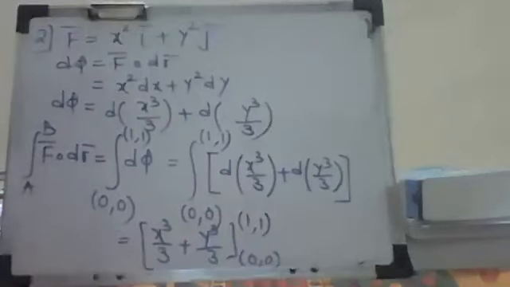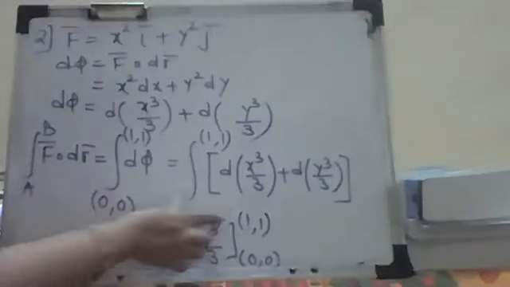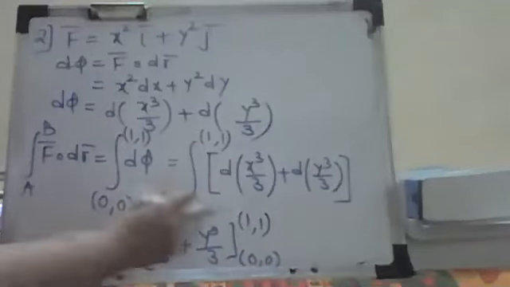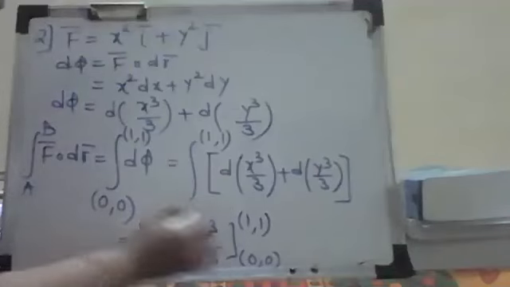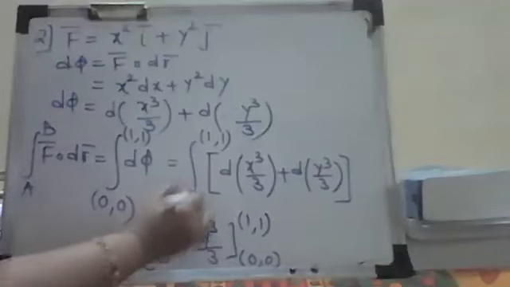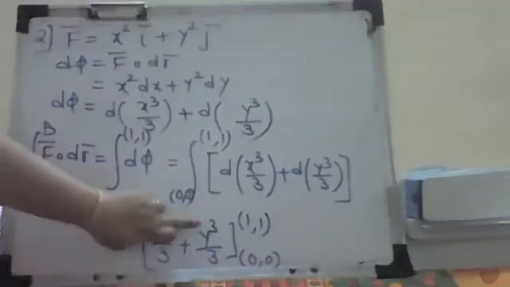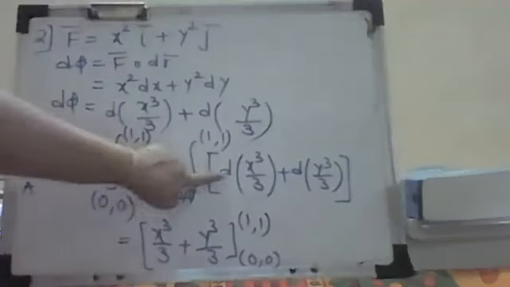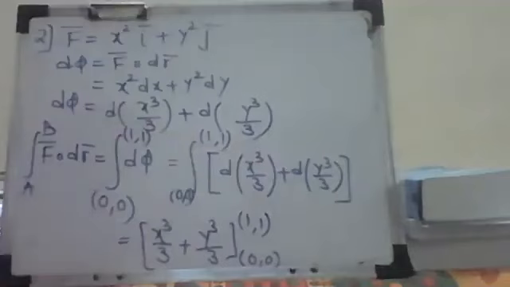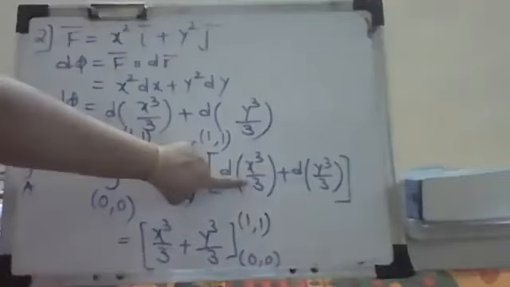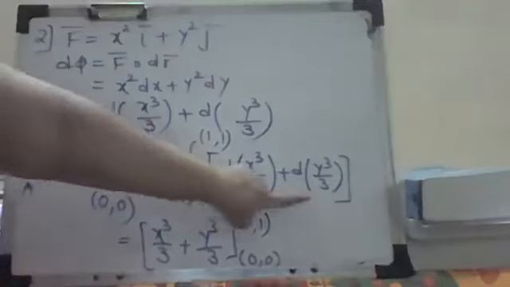See here, I just wrote the (0, 0) aside so that this will be visible. So what is the integration of this? You just remove this d once you integrate. Correct? So you get these terms only, x cube by 3 plus y cube by 3.